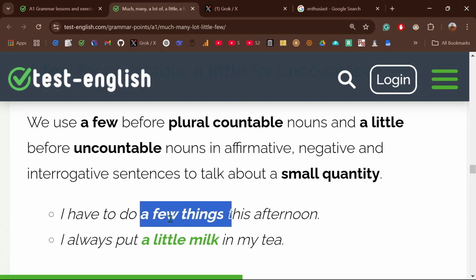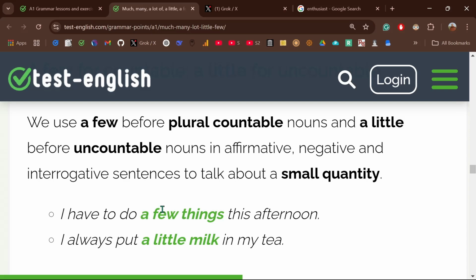Normally we use a for a single thing, right? As an article. Normally a is used for indefinite, singular nouns.